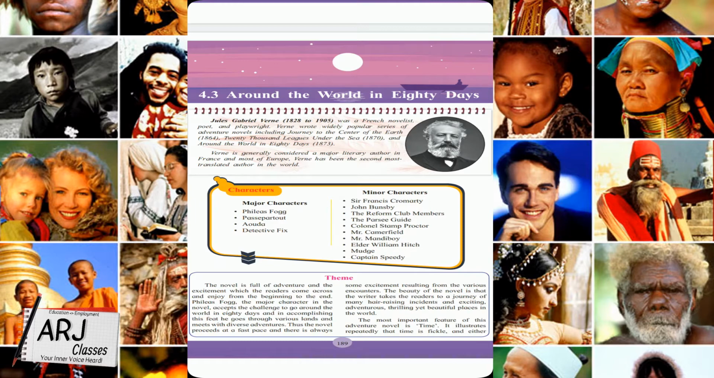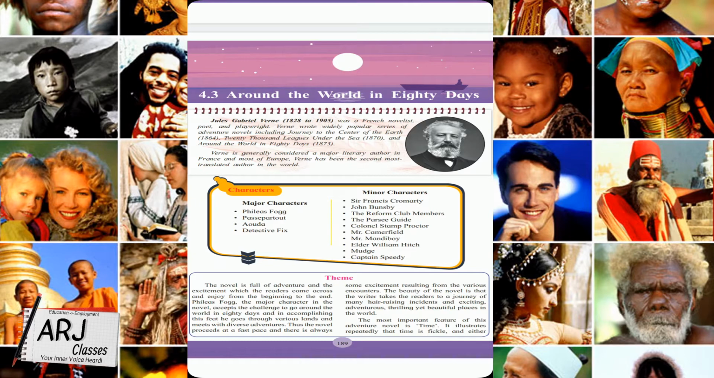He wrote a widely popular series of adventure novels, including Journey to the Center of the Earth, published in 1864, 20,000 Leagues Under the Sea, published in 1870, and Around the World in 80 Days, which was published in 1873. These three novels are widely popular out of all his writings.